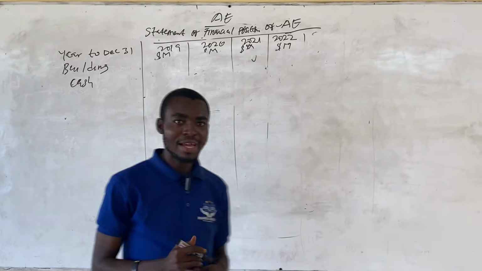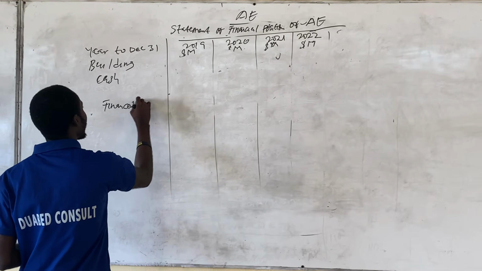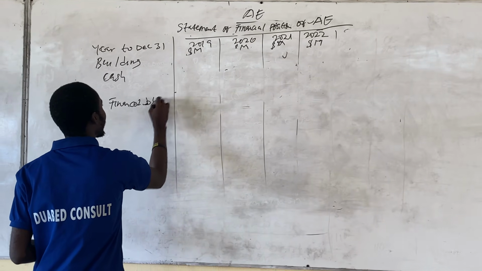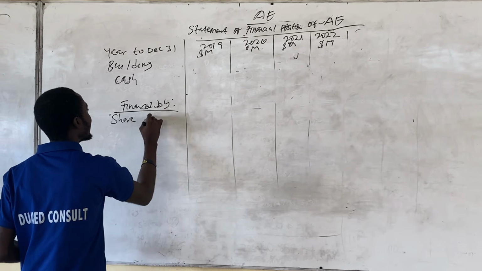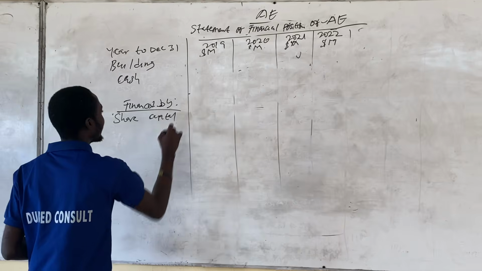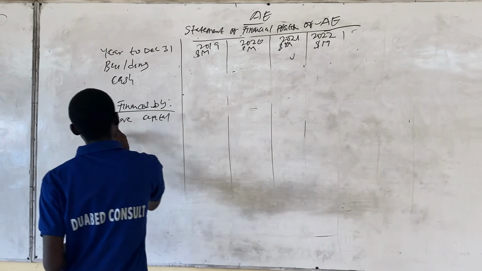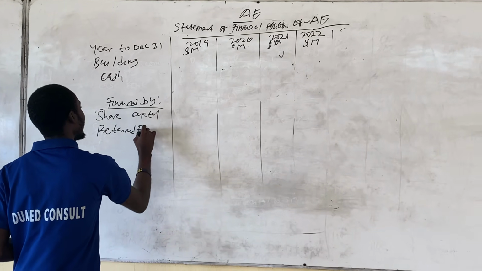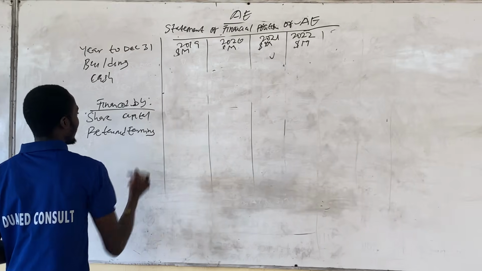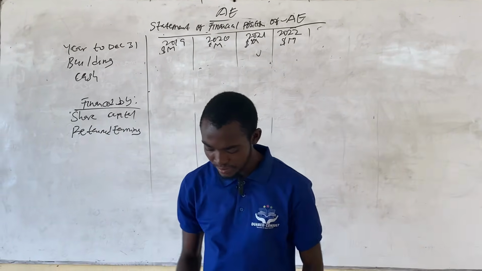So the financed-by aspect, they were having share capital. So share capital. Then also they were having retained earnings. Okay, so this is how their financial statement was.